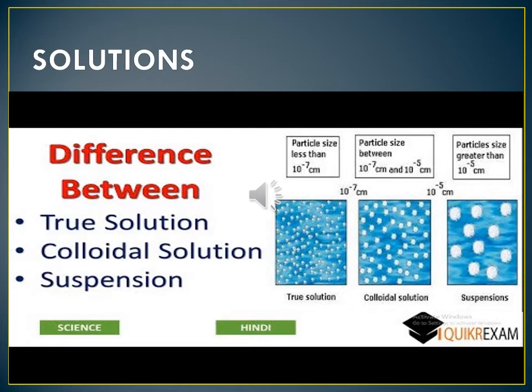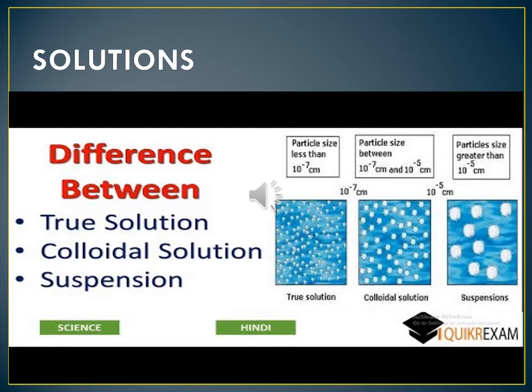Salt and water mixed make a solution. That is salt water, that is a salt solution. Solvent and solute mixed together is a solution.